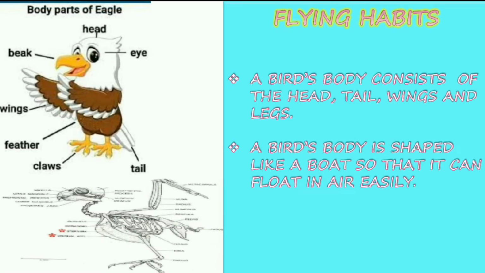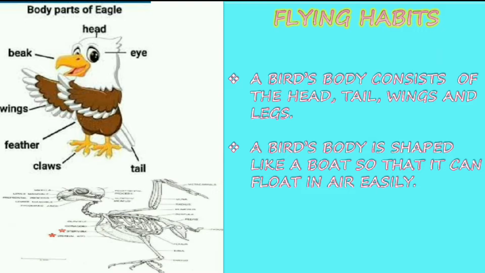Flying habits. A bird's body consists of the head, tail, wings, and legs. So the four main parts are head, tail, wings, and legs. Other than these, they have claws, which are the nails on their legs. Then the feathers attached to the wings, the beak which is used to eat, and their eyes. So these are the basic parts of the body. What are the parts? Head, eye, beak, wings, feather, claws, and tail.